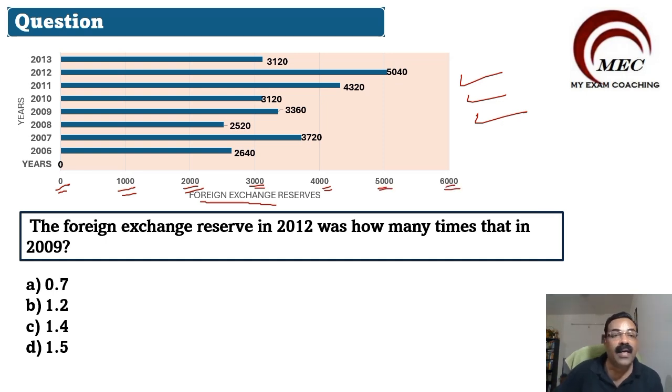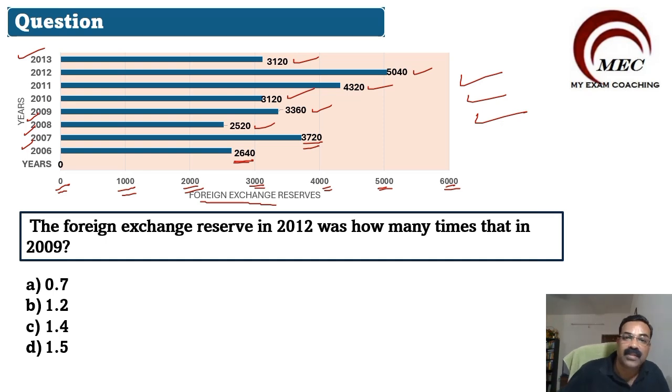And on the y-axis we have years from 2006, 2007, 2008 up to 2013. So different values are given. In 2006, the value is 2640. In 2007, 3720. 2008, 2520, 3360, 3120, 4320, 5040, and 3120. Different years, different values are given.